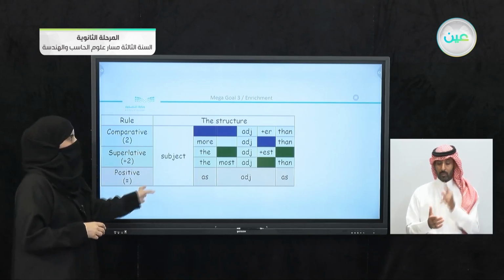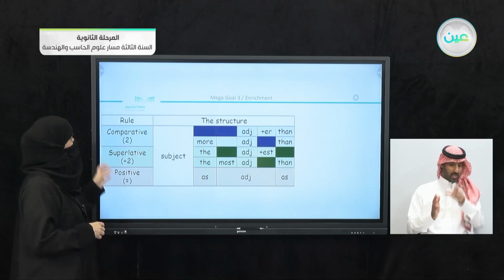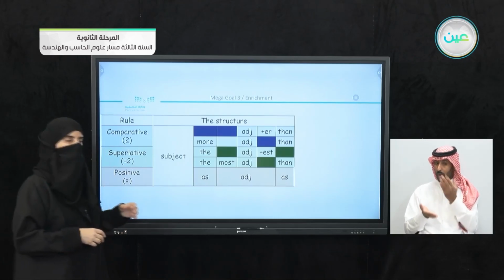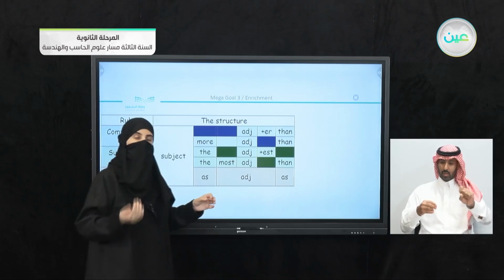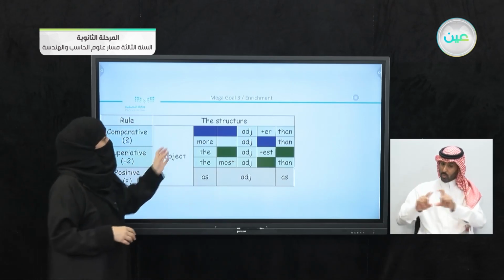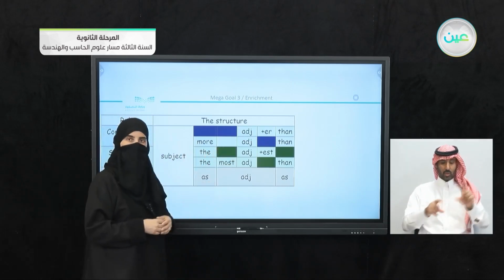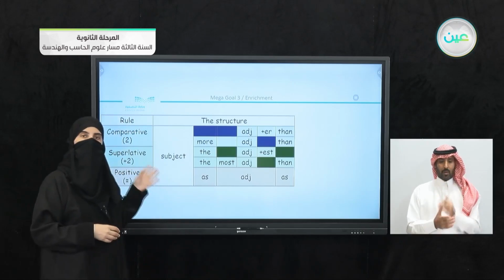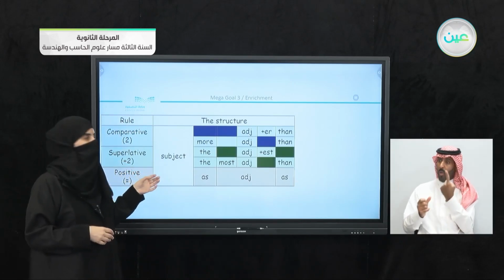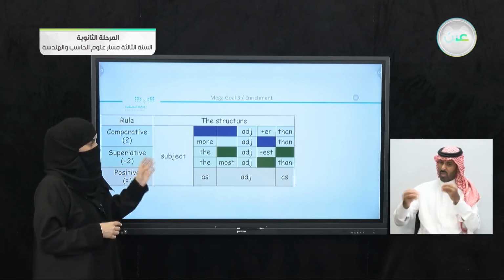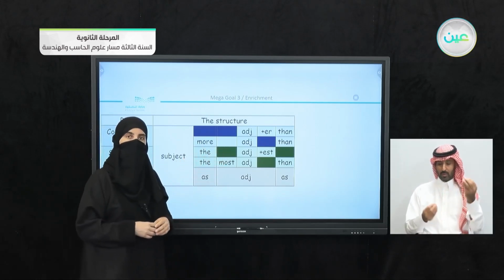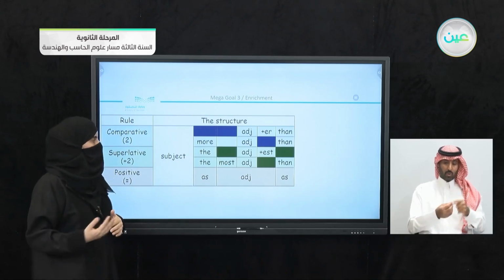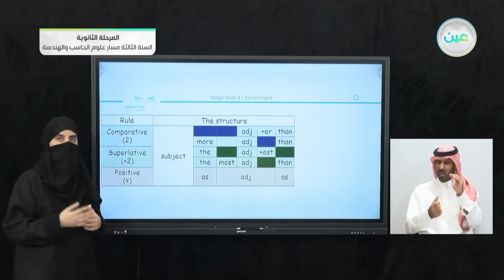Of course, there is going to be the subject. Now, if you have the comparative, you can either use the adjective and add -er plus than, or if you have a long adjective, use more plus the adjective and than. If you are using the superlative degree, of course, you have the instead of than, sorry. You can add either -est to the adjective, or use most or least before the adjective.